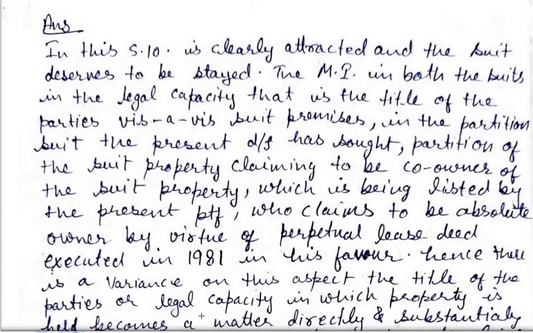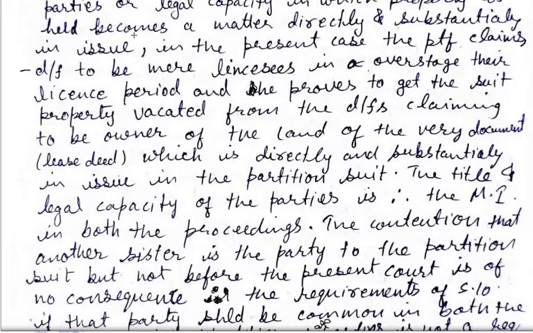The title of the parties or the legal capacity in which property is held becomes a matter directly and substantially in issue. In the present case, the plaintiff claims the defendant to be a mere licensee who has overstayed their license period.